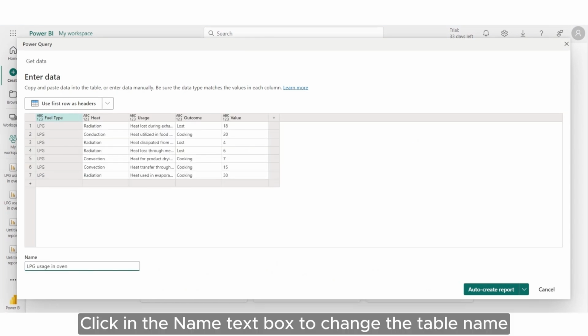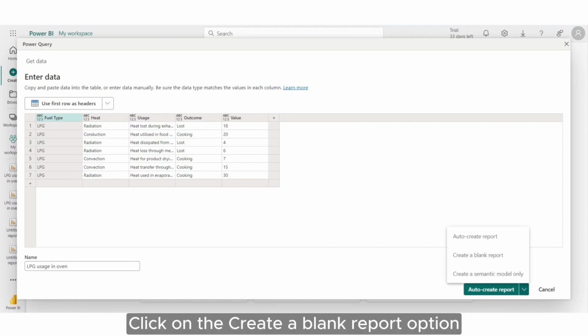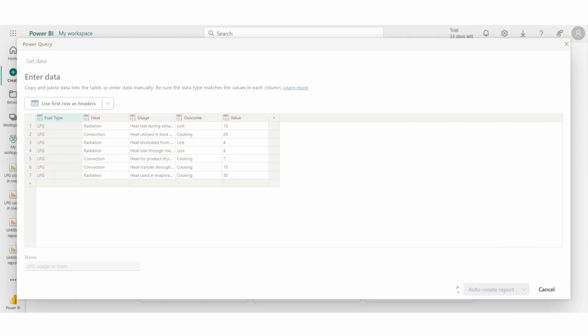Click in the Name text box to change the table name. Click on the Create a Blank Report option.